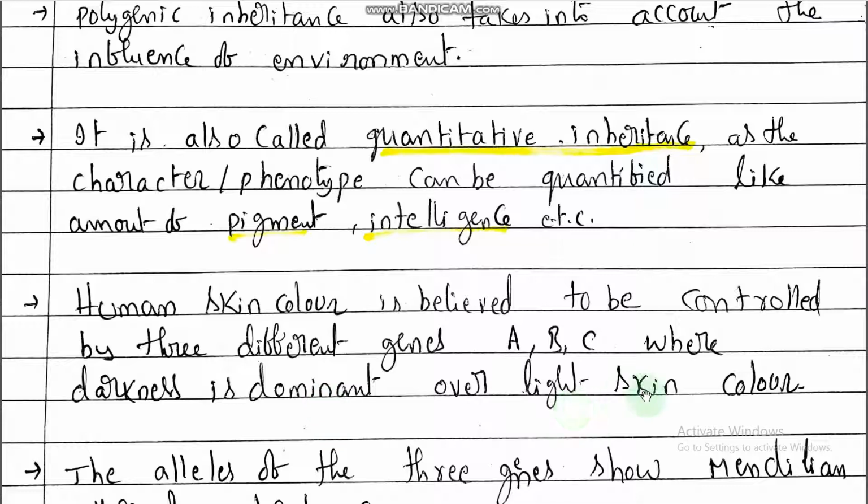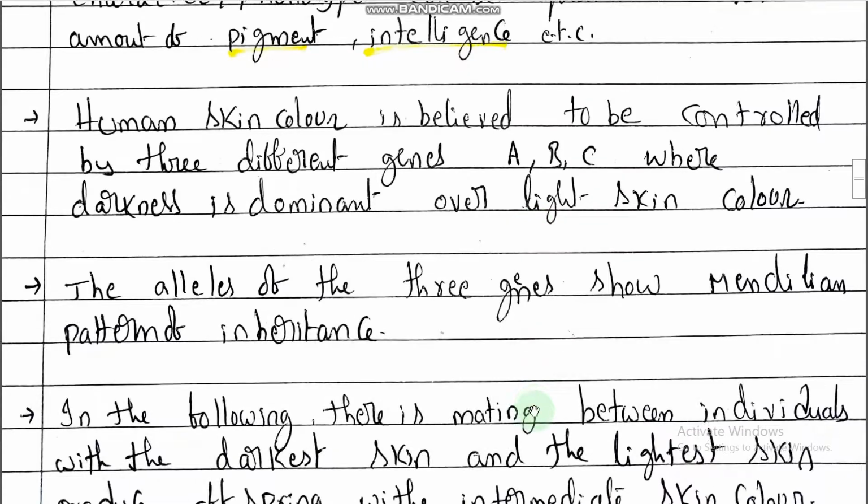Dark skin color is dominant and light skin color is recessive. Got it? The alleles of the three genes, A, B, C, show Mendelian pattern of inheritance.